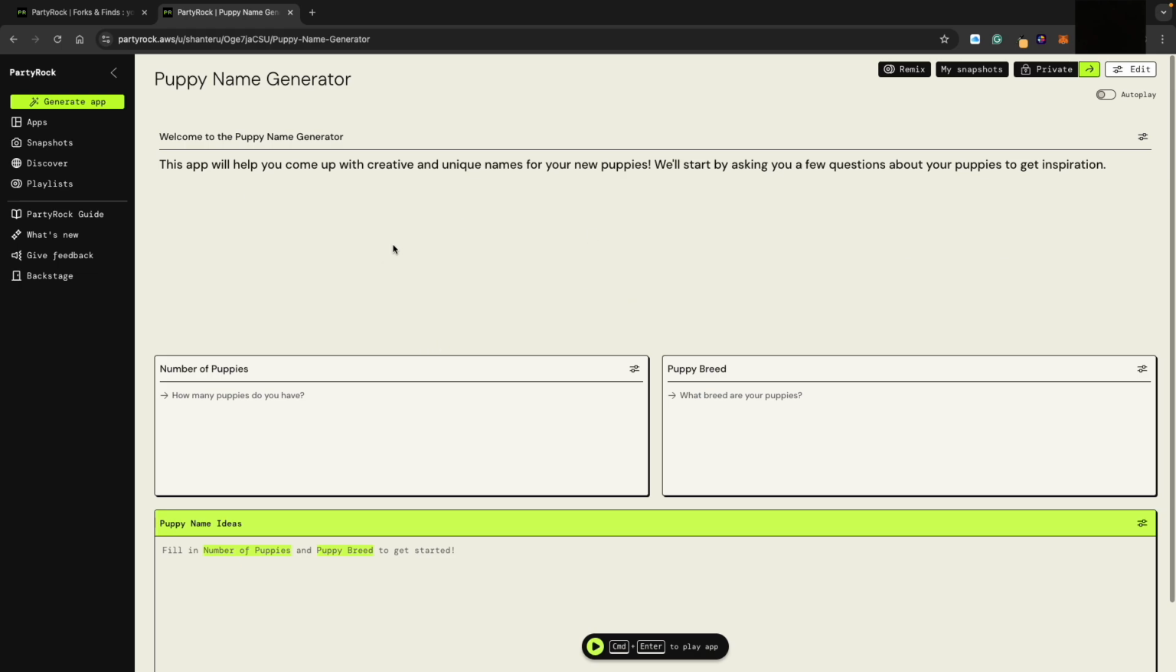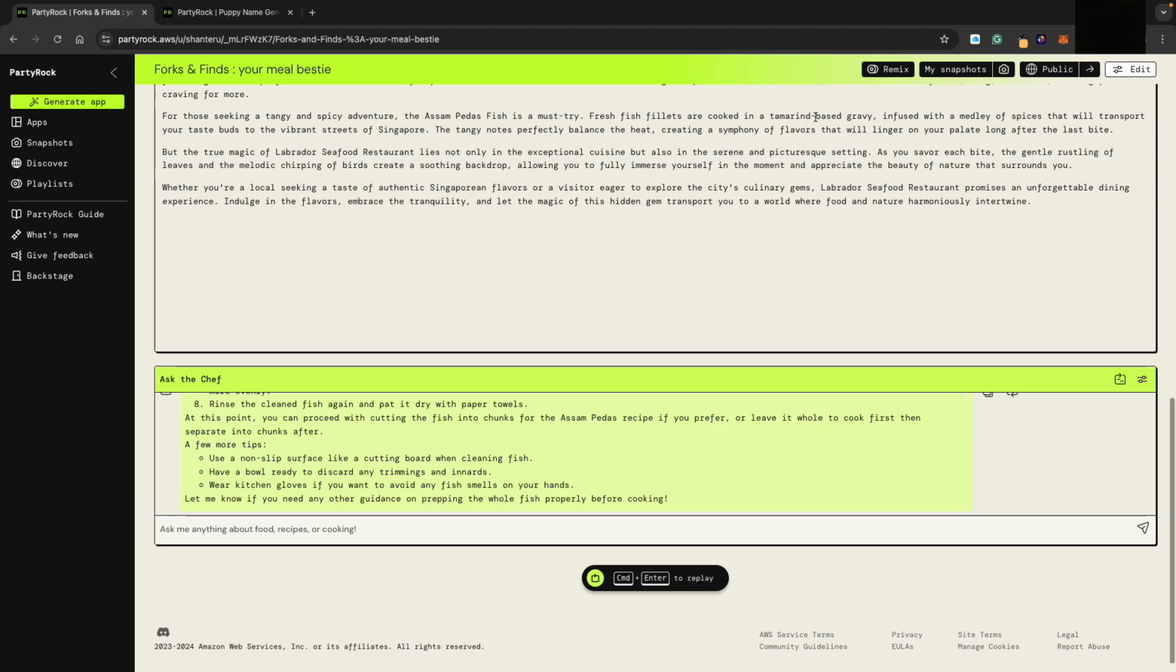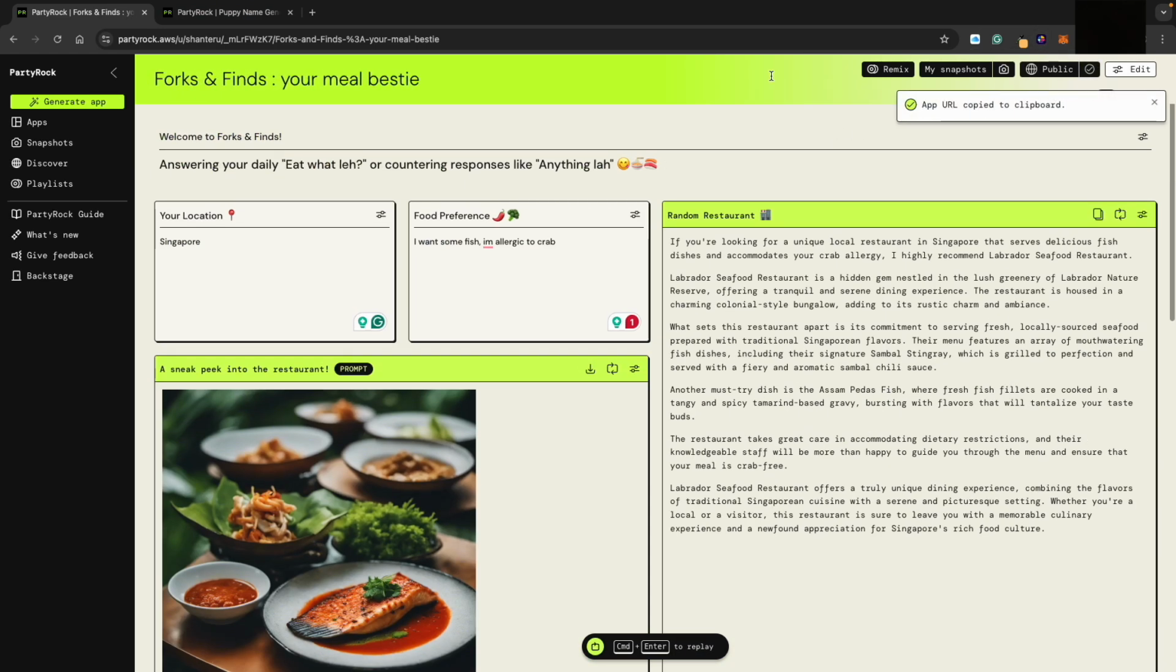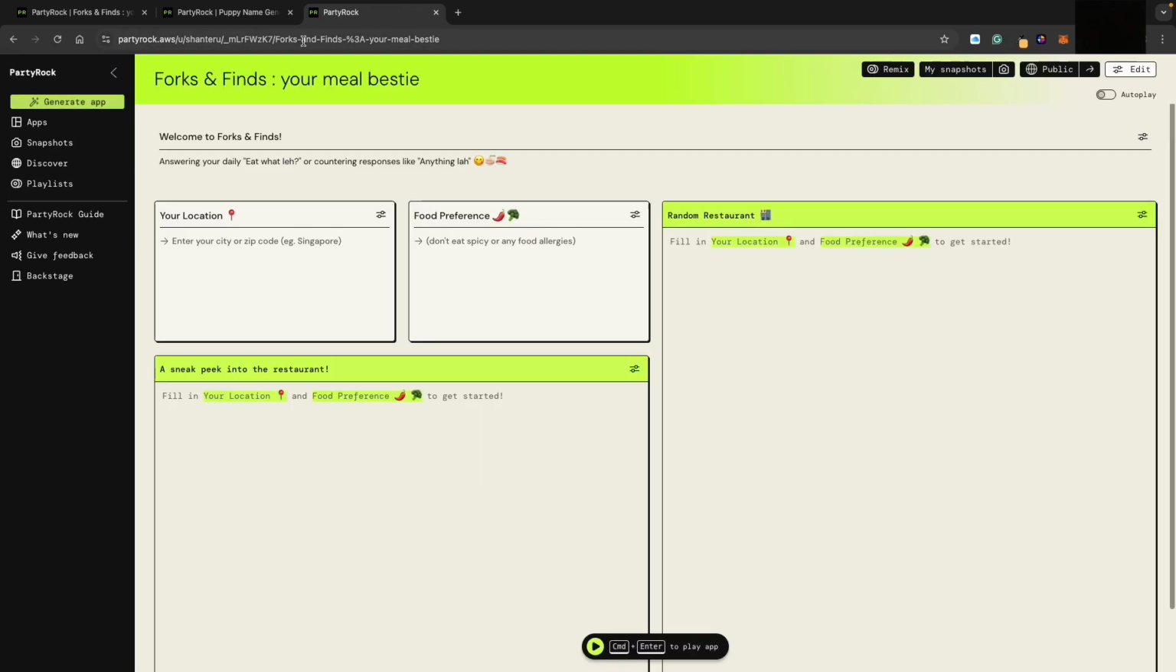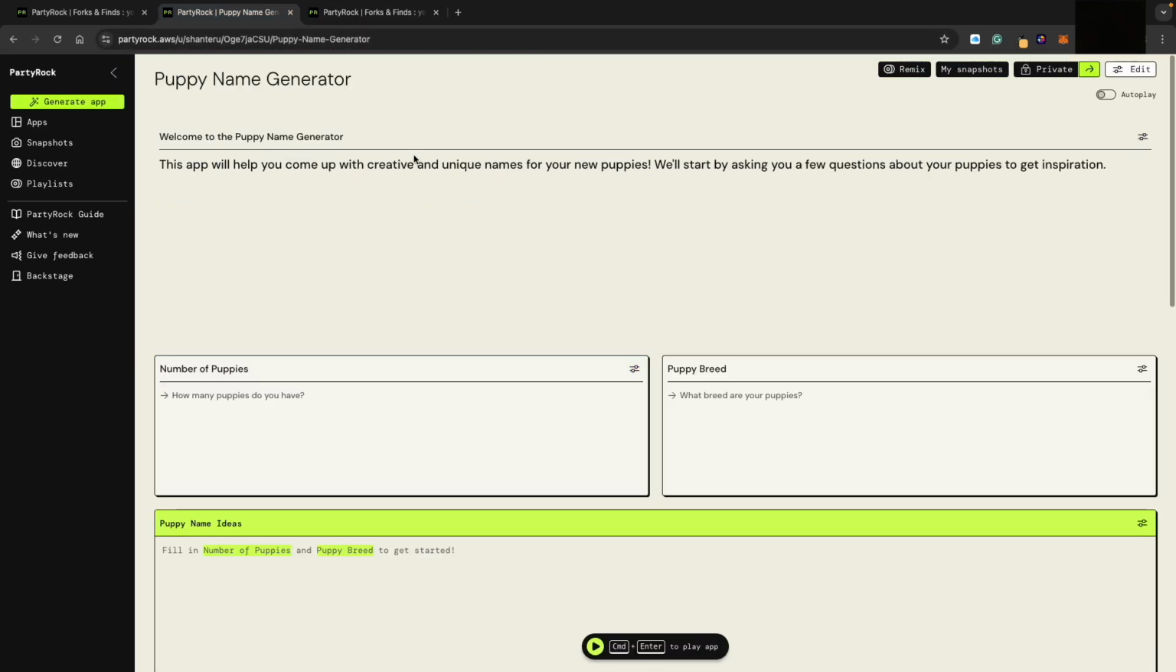So yeah, now look at it, it's completely ready. And you do note that this application is public, so if I send this URL to anyone, they can access and use it as well, right? And this puppy name generator, I just want to show you around.